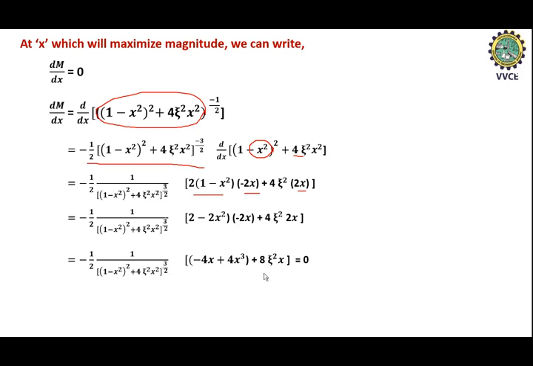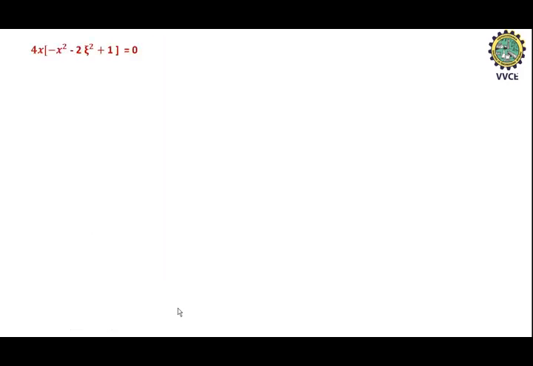If you equate this whole term to 0, the denominator function automatically becomes 0. The remaining expression is 4x minus 4x cube minus 8 zeta square into x equal to 0. Here you can take 4x as common factor. Next we need to find the roots, that is the value for x. So 4x equal to 0, x equal to 0, this is one root, and the other roots are minus x square plus 2 zeta square plus 1 equal to 0.